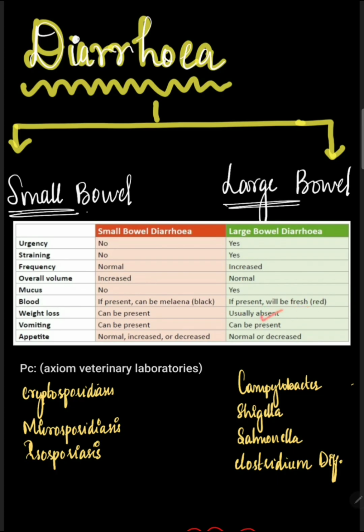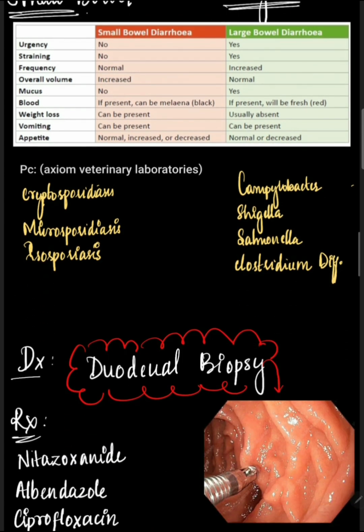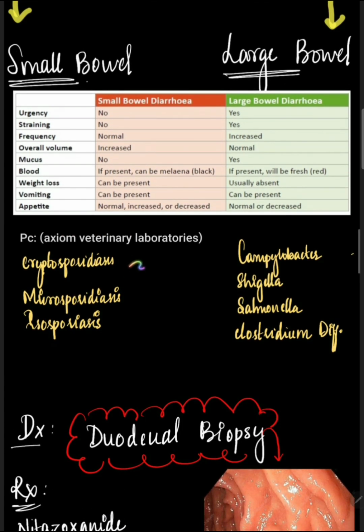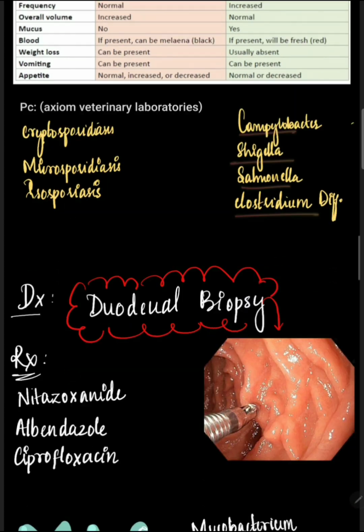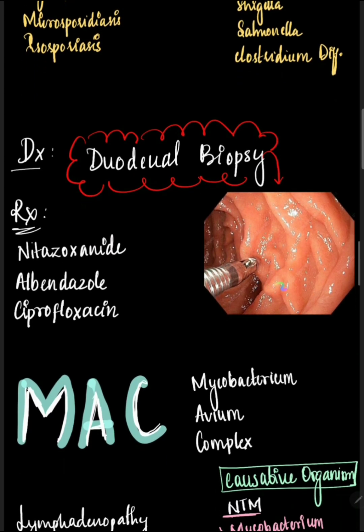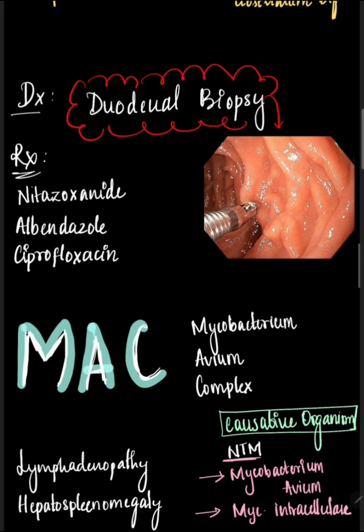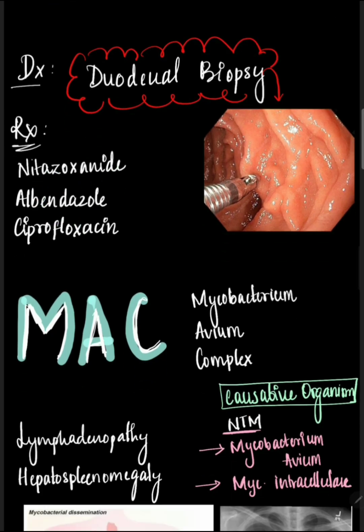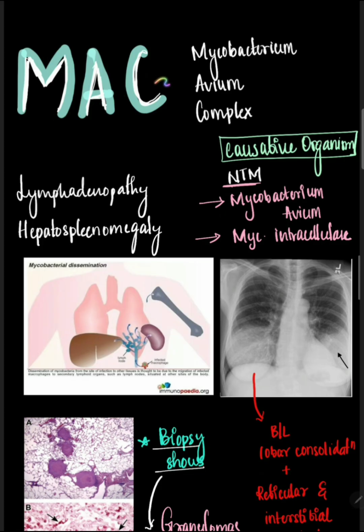And weight loss is usually absent. Vomiting can be present. Appetite is normal in most of the cases. So, organisms which cause small bowel diarrhea: cryptosporidiasis, microsporidiasis, isosporiasis. And for large bowel diarrhea, we have Campylobacter, Shigella, Salmonella, and Clostridium difficile. So, this is a picture of a diagnostic duodenal biopsy, and for treatment, we can give nitazoxanide, albendazole, or ciprofloxacin.